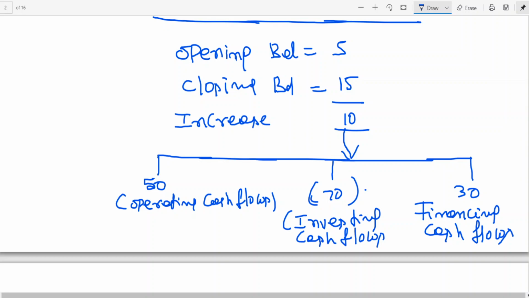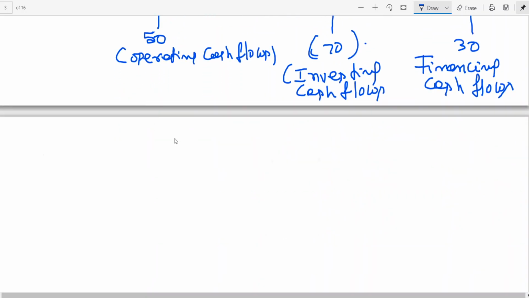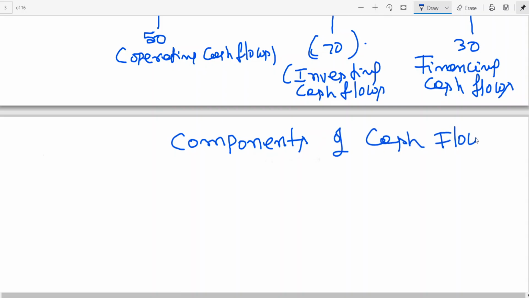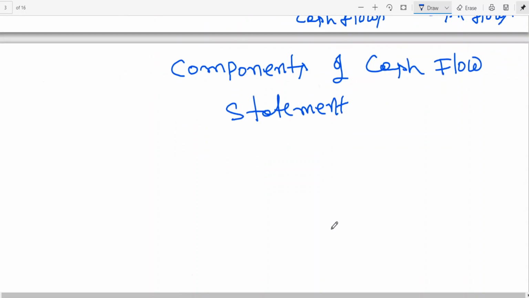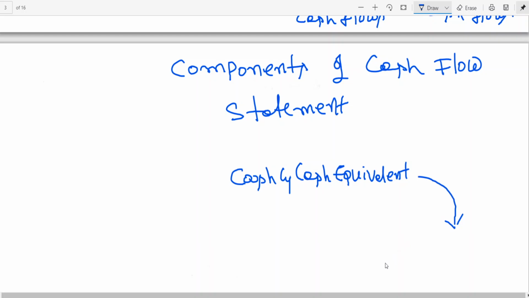So whatever we have learned so far, if you look into the components of the cash flow statement in an accounting cycle format: cash and cash equivalent, then operating activities.